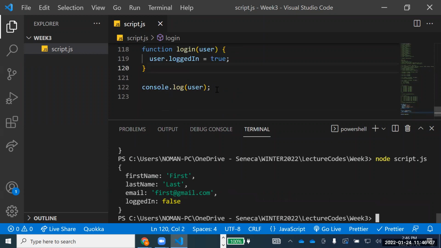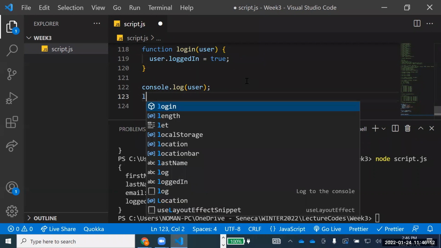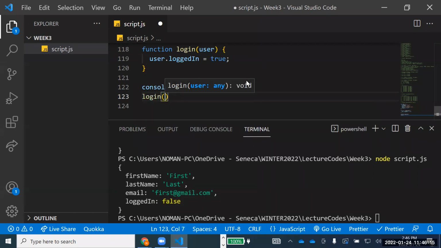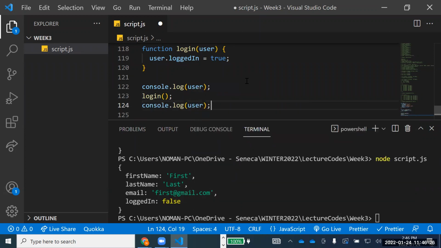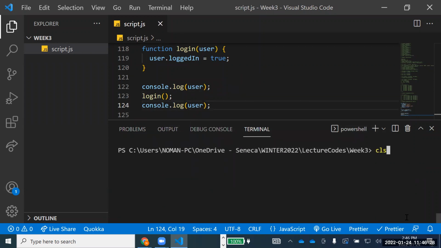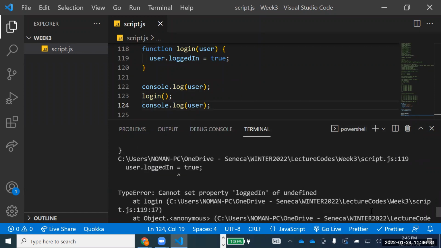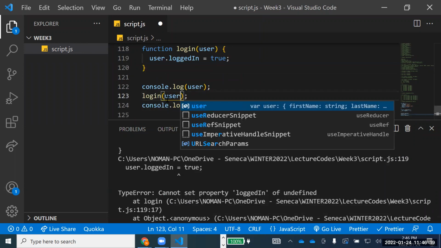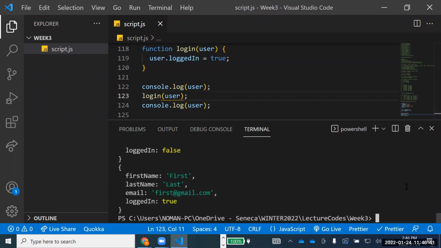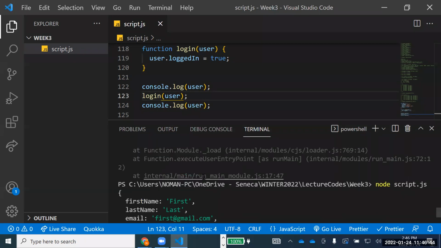Now if I call this function with this one, for example, if I call login, right? If I call that login function, so now let's see. Logged in of undefined. Oh, okay, sorry. I will not pass the user. Something like that. You see here, now it is printing it twice.